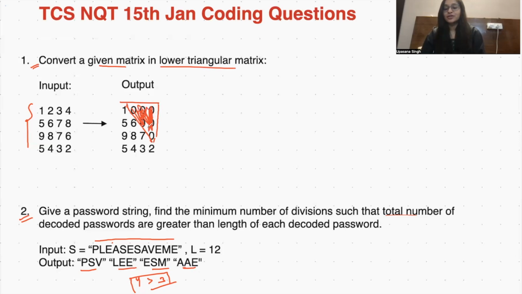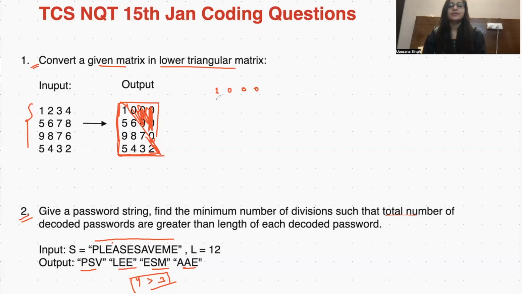And if you see the shape, then this is a triangle. What they meant by the lower triangular matrix is that the numbers should be in the lower triangular part, that is this part of the matrix, only the numbers should be there. And that is what we need to do. I hope the question is pretty clear now. Now we need to understand the logic and how we can solve this question. So let's take the output only, because here what we need to build is logic around the output.